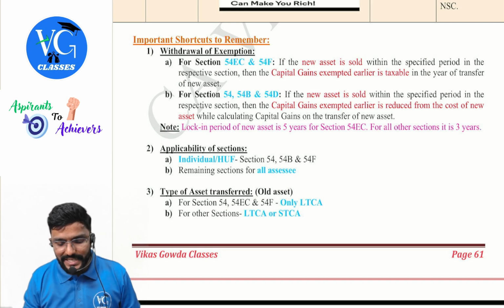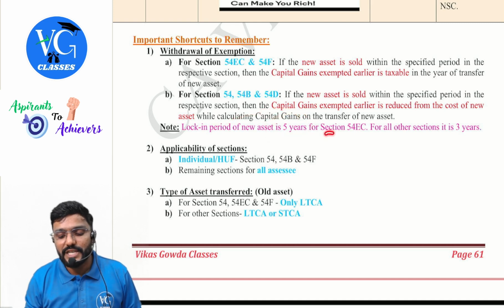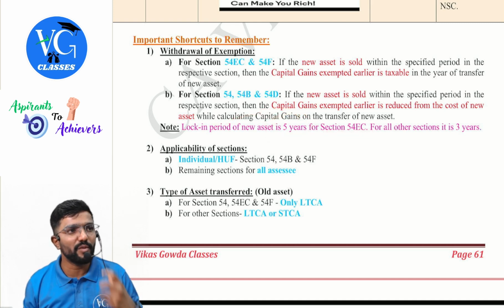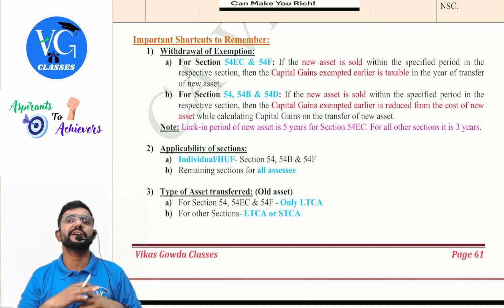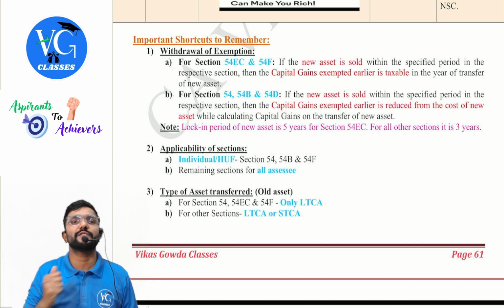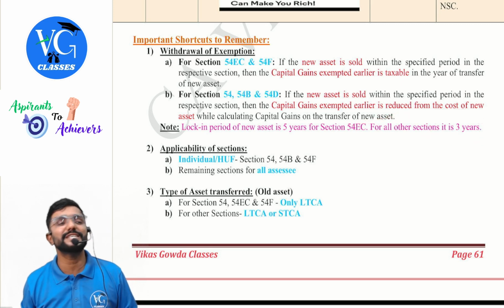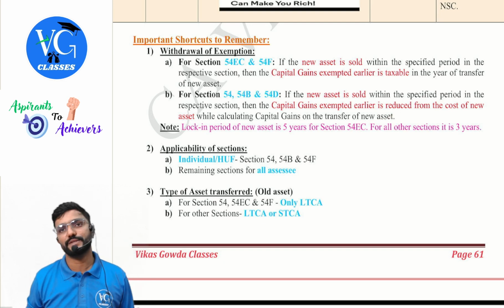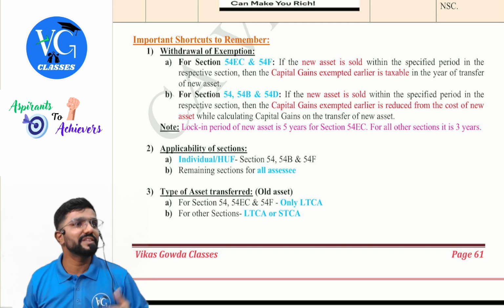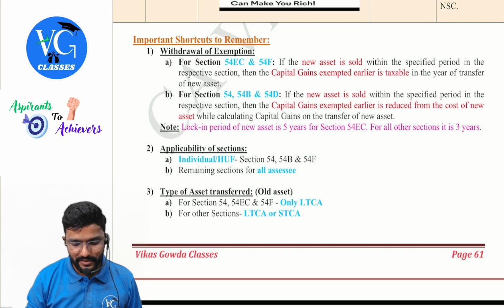Lock-in period of a new asset is 5 years for section 54 EC. Whatever bonds you purchase, the lock-in period for it is 5 years. You cannot even pledge it for 5 years. Then for all other sections, the lock-in period for new asset what you have purchased is 3 years. If you have sold it within this lock-in period, then what, sir?